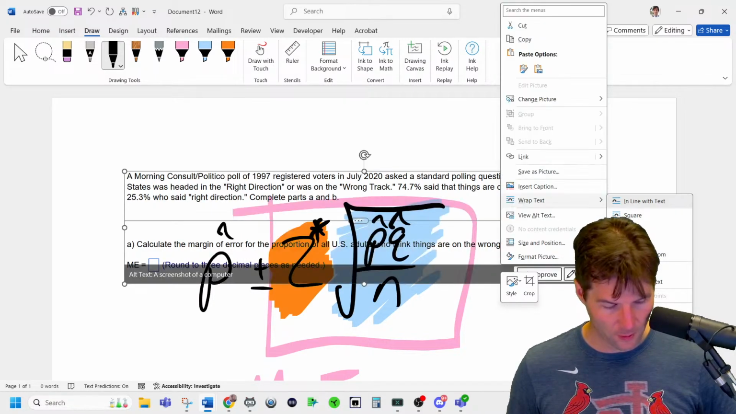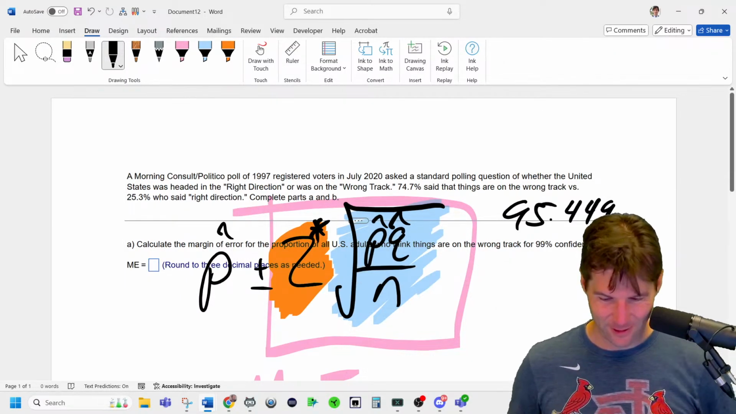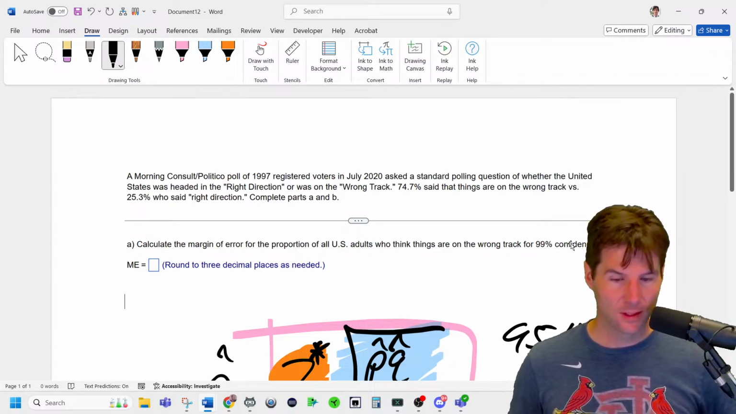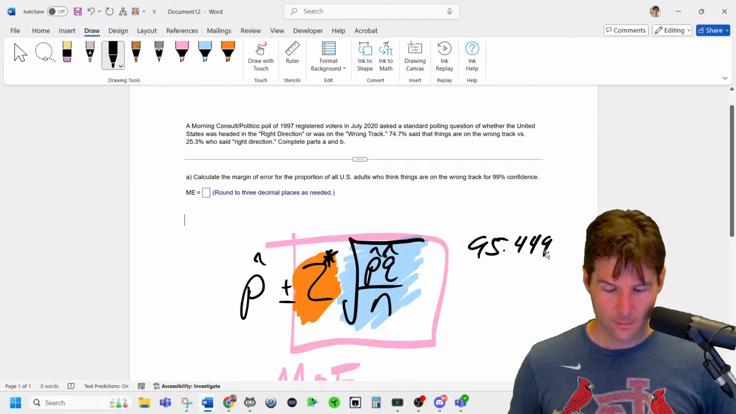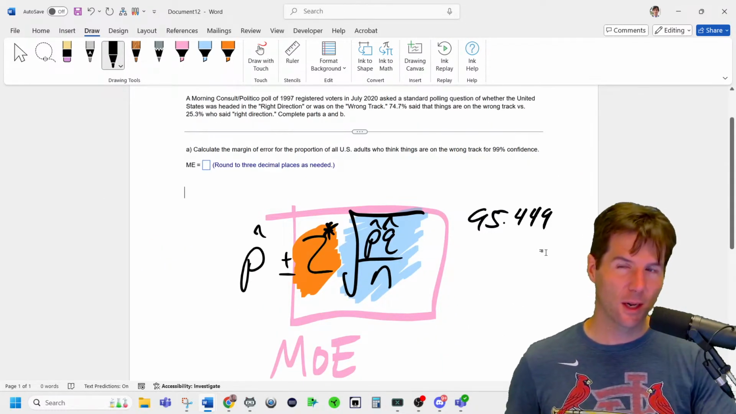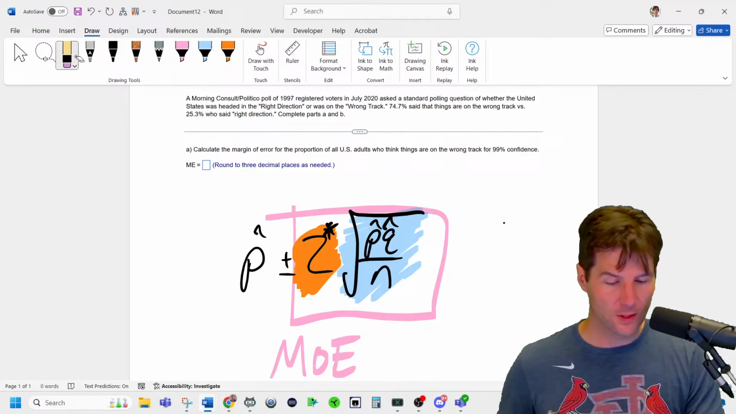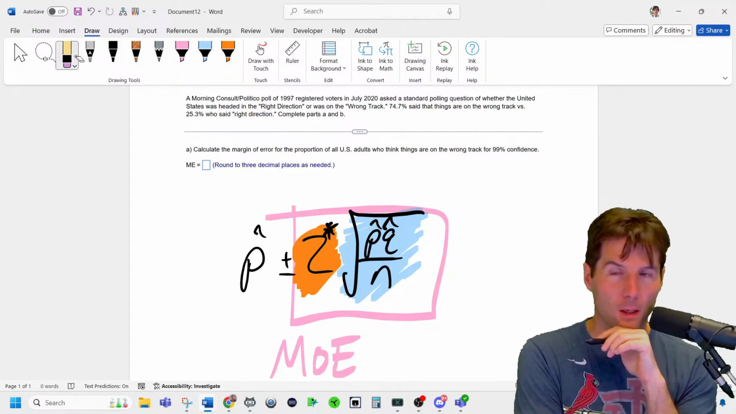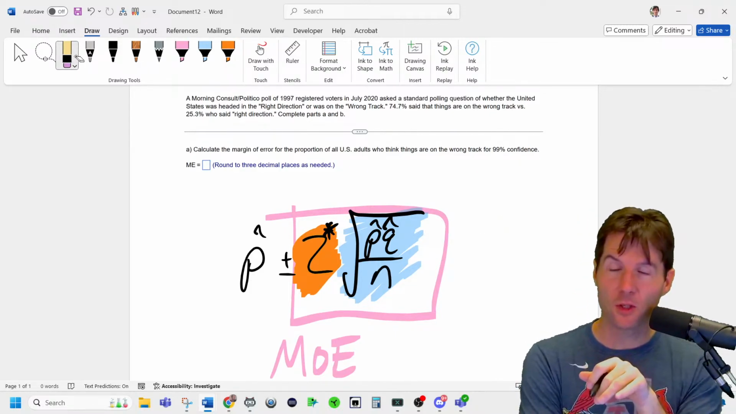It's going to block it. Wait, oh, there we go. Perfect. The margin of error is where? You can see it. I've drawn it out right here. Where is the margin of error? Tell me what you're confused on.